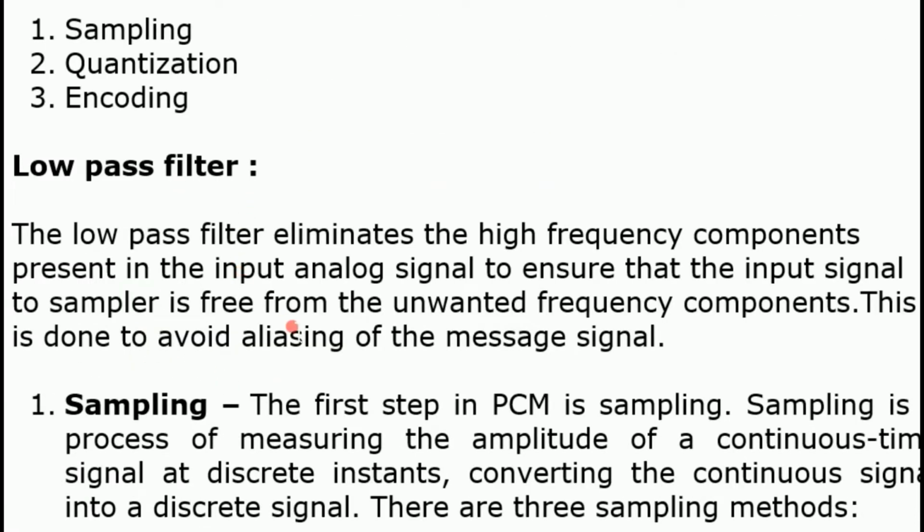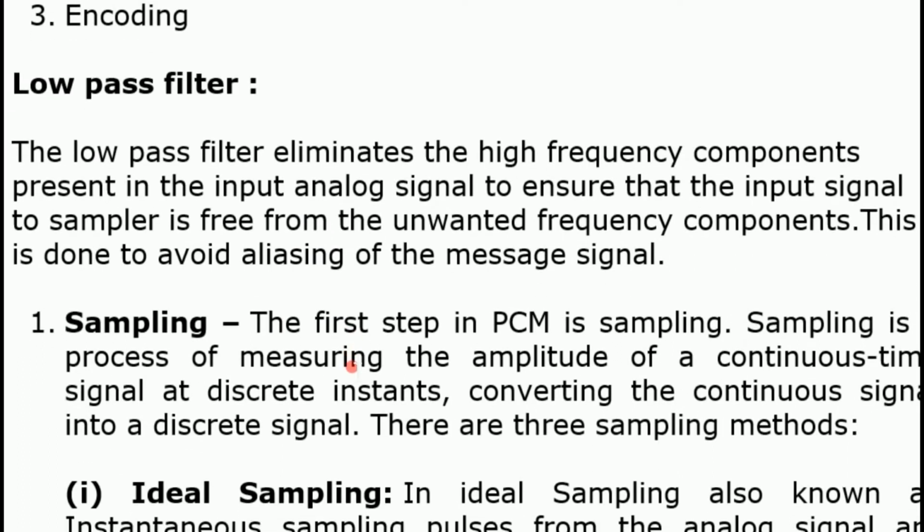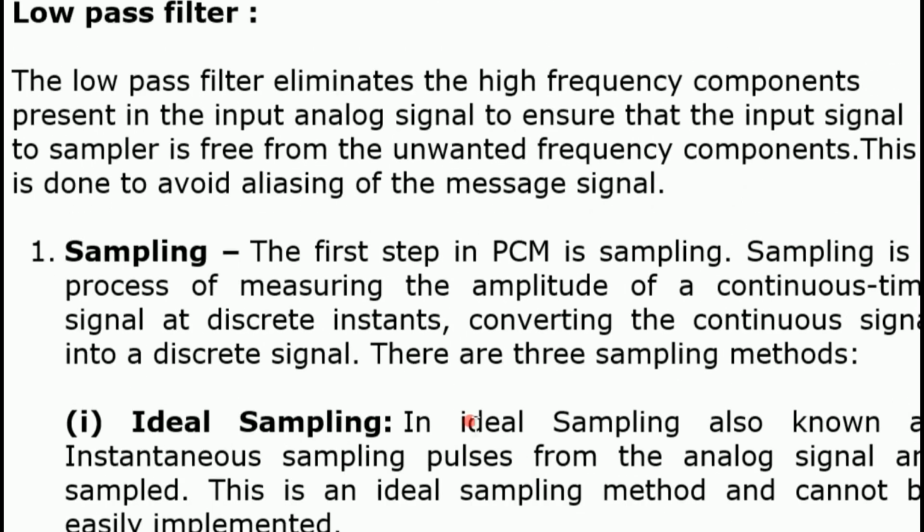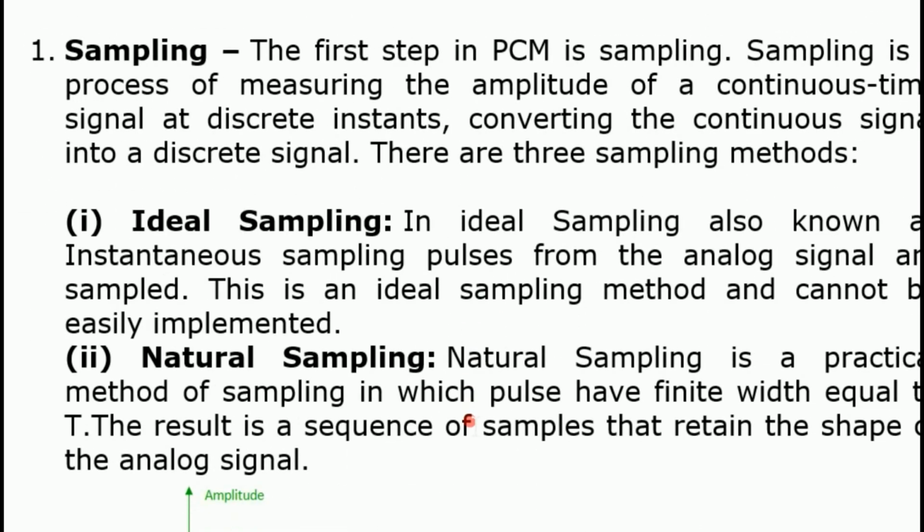So sampling, the first step. Sampling is a process of measuring the amplitude of a continuous time signal at discrete instances, converting the continuous signal into a discrete signal. Okay, that we have seen in the figure. Then ideal sampling. In ideal sampling, the instantaneous sampling pulses from the analog signal are sampled. This is an ideal sampling method and cannot be easily implemented.